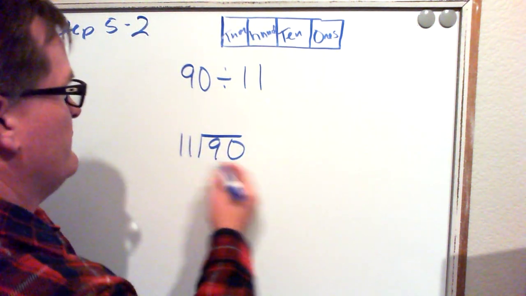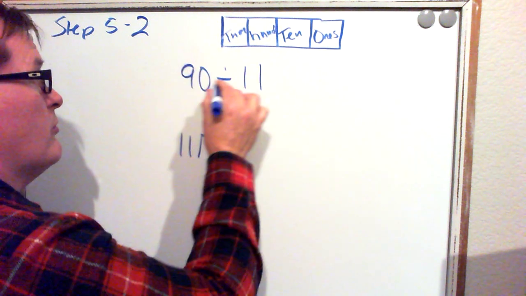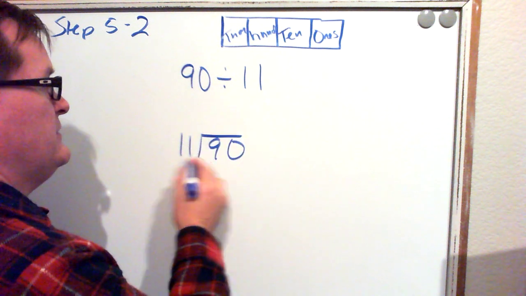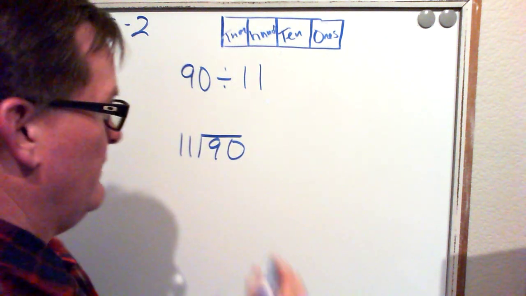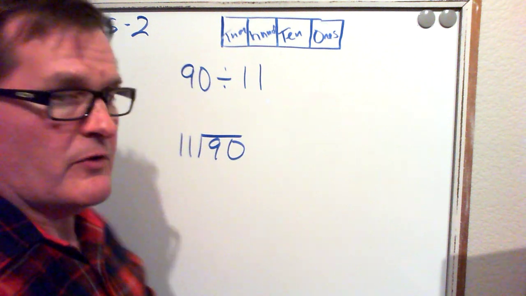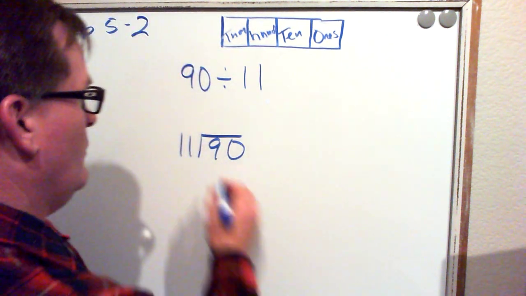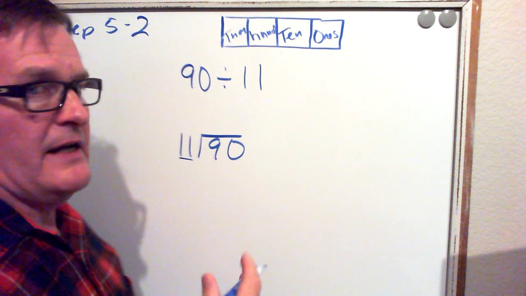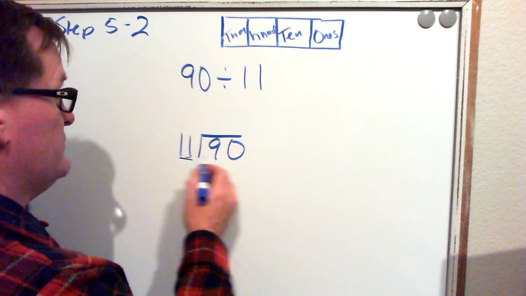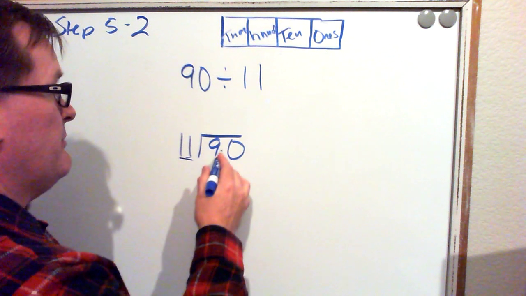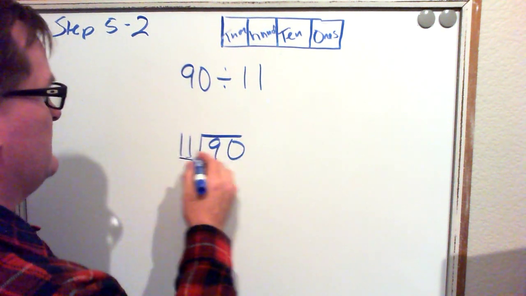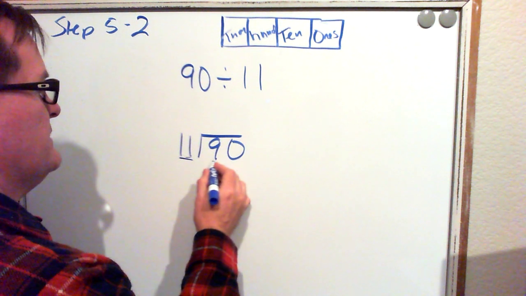Put it into our standard form, remembering that the number we're breaking up or dividing goes inside, and the number of groups we're putting it into always goes on the outside of this symbolization. So then we start asking ourselves the same questions we've been asking the whole time. Will 11 go into 9? Answer's no, because this is very obvious now, double digits won't go into single digits. You can't break up 11 different ways without creating fractions, which we'll get into much later. So 11 won't go into 9, so we move to the next digit.